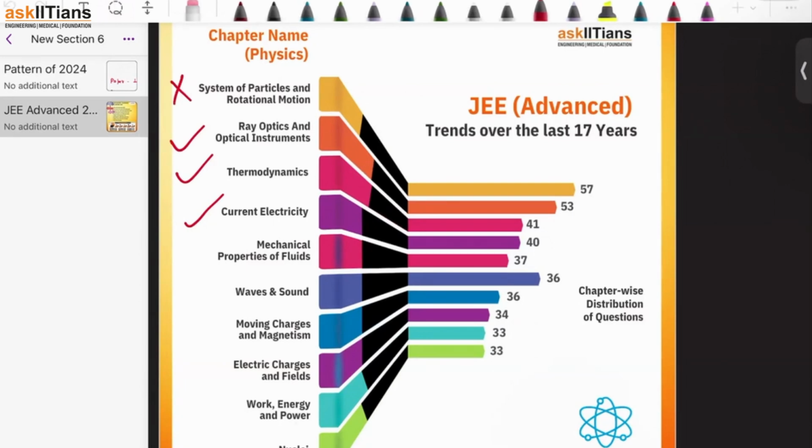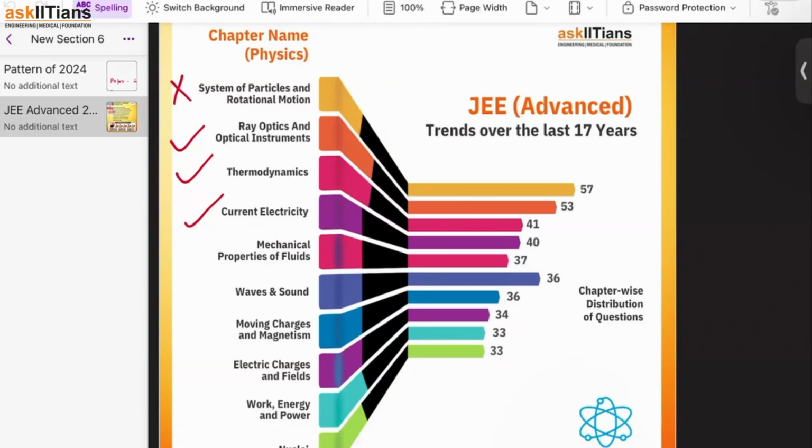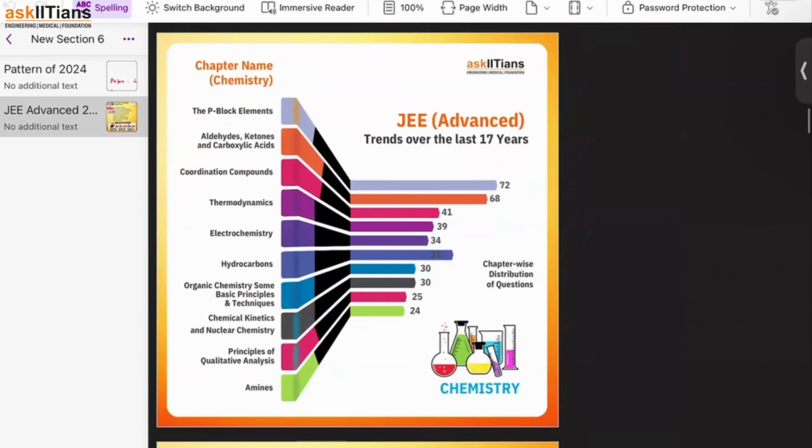Maybe somebody is really good in mechanics, so then you can go with the first one. If you are not very good in mechanics, then just wait for it. I don't think you will get time now to do that, but let it be. You focus on ray optics, geometrical optics, waves and oscillations, thermodynamics, current electricity, right? From these chapters you'll be able to score. Because it will not happen that you study mechanics in the next 20 days and are able to solve advanced questions like that. It's not possible. Similar patterns, guys, you will find for physics, chemistry and mathematics as well.